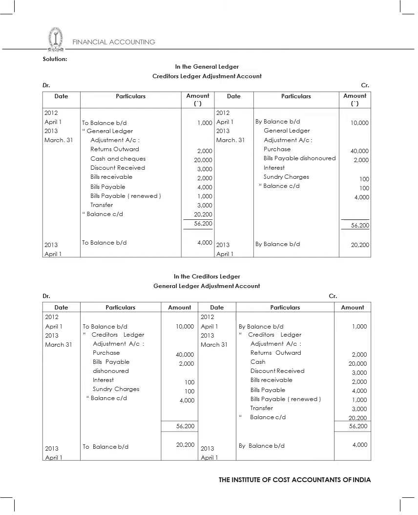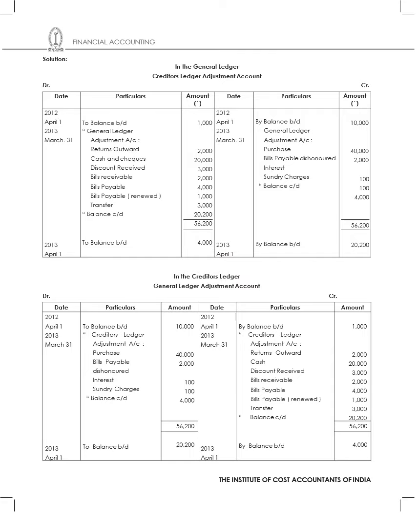So in the general ledger, I will have creditors ledger adjustment account. So to balance brought down 1,000. And then I've got to returns outwards which is 2,000, cash and cheque 20,000, discount received 3,000, bills receivable 2,000, bills payable 4,000, and then bills payable renewed is 1,000. Then I've got transfer 3,000.